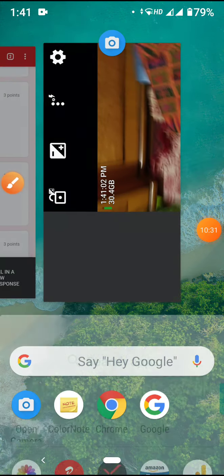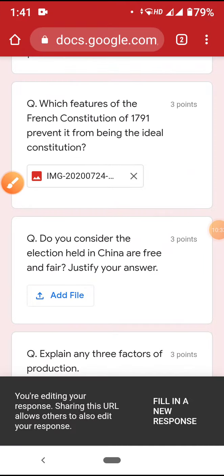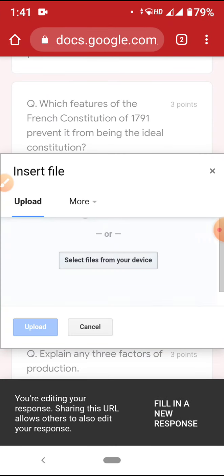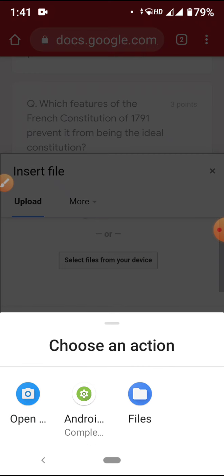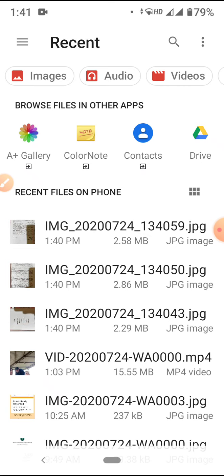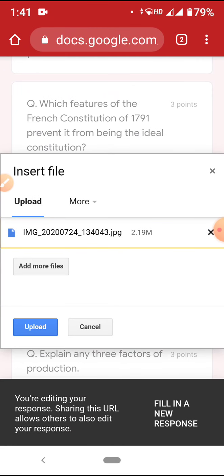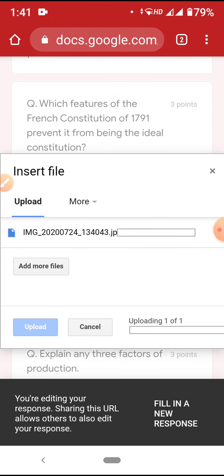Okay, I'll put it off. I'll again go to my form. I'll add photos. Now I have already taken the photos. I'll go to my files. I'll go to my images. See, images are already visible. Recent images are visible. That was my second answer. Clicked. Upload and click. Again, it depends on the internet.